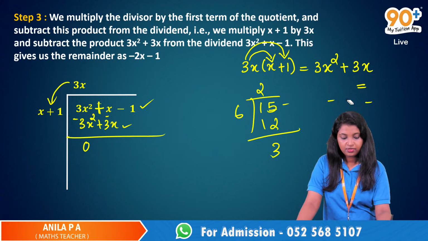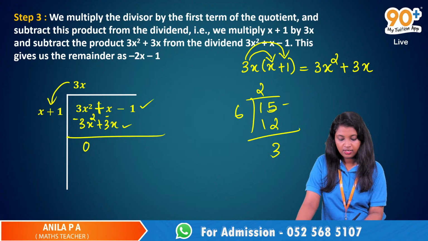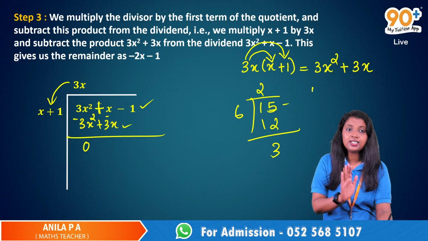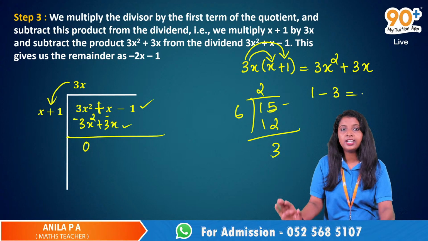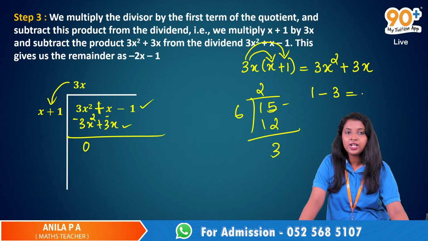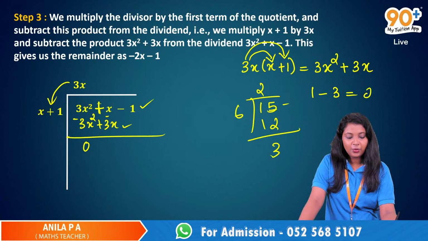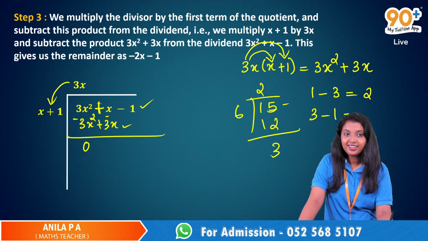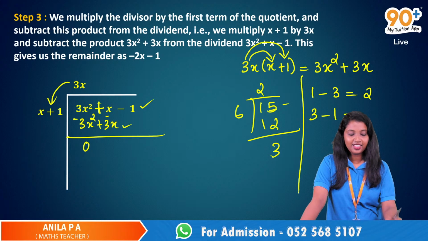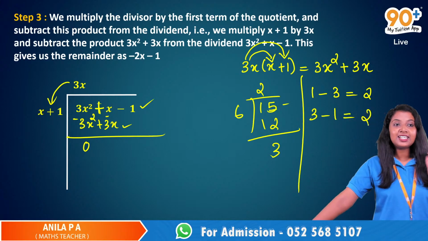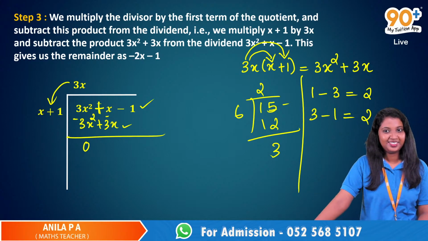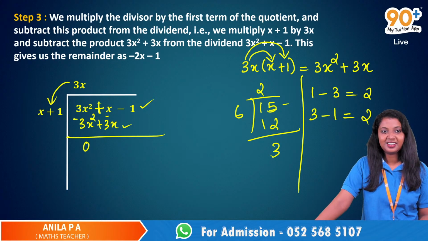1 minus 3 was 2x, right? Just consider 1 and 3. We don't have any x here. Just 1 minus 3. What is 1 minus 3? 2. Okay, then what is 3 minus 1? 2. 3 minus 1 is 2 and 1 minus 3 is also 2. Yes, ma'am. Are you sure?